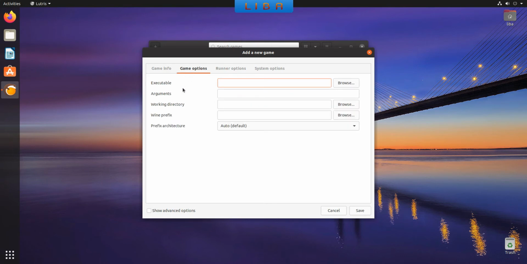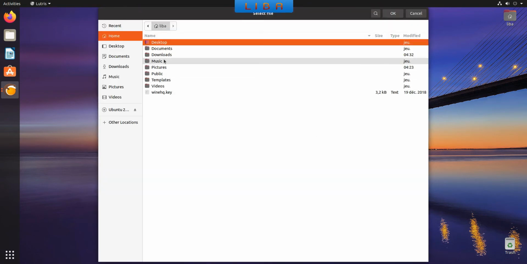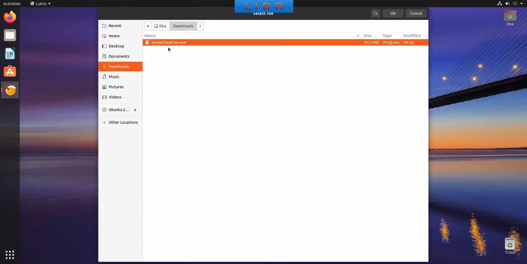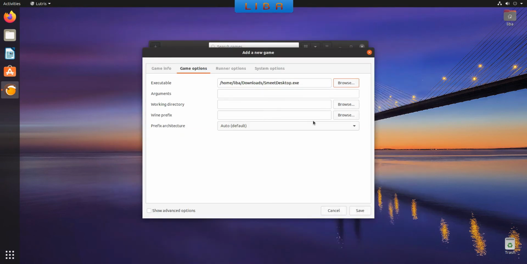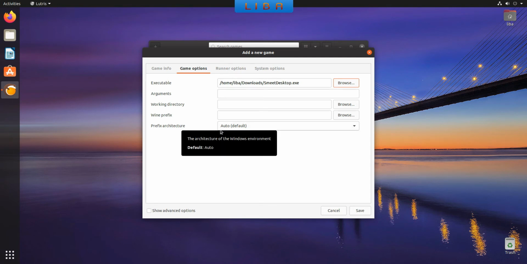In executable, click on Browse to search for your Smeet app. This is Smeet desktop.exe. Select it and click on OK. In prefix architecture, select Auto Default.